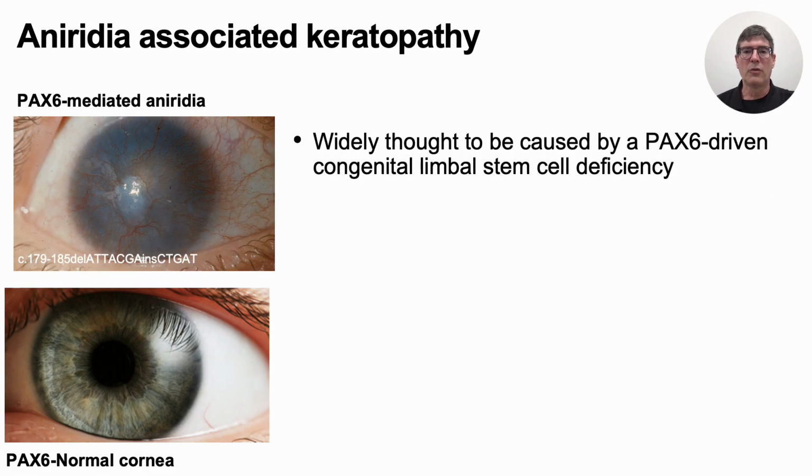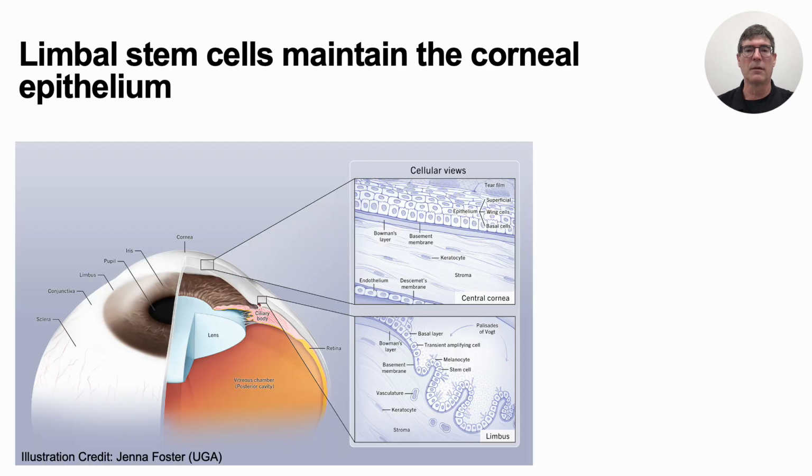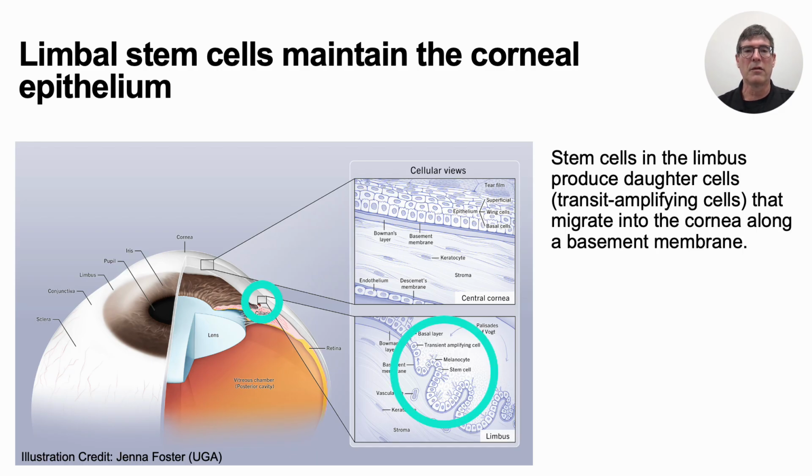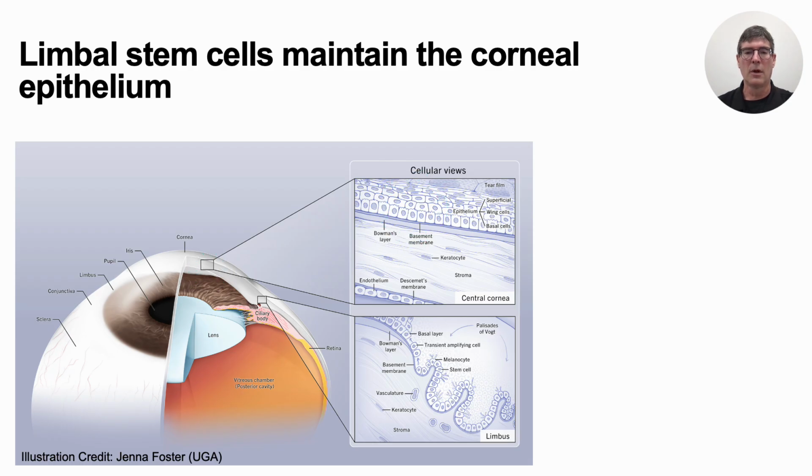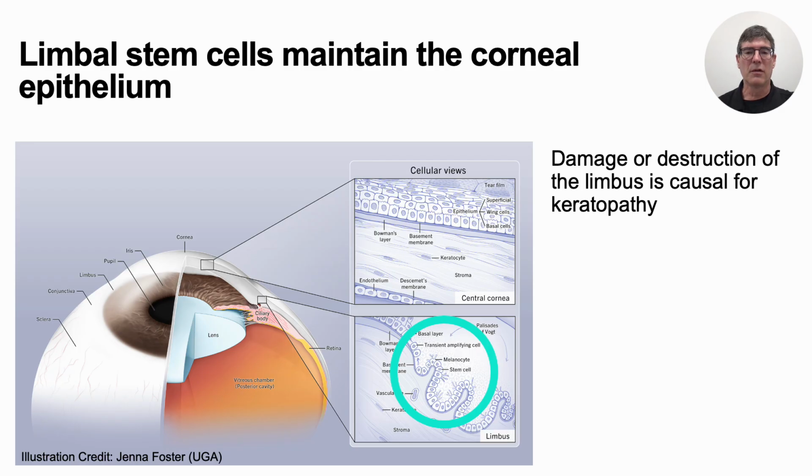As I mentioned in my opening remarks, aniridia-associated keratopathy is widely thought to be caused by a PAX6-driven congenital limbal stem cell deficiency. A population of cells located in the limbus, known as limbal stem cells, shown here in the circled areas, maintain the corneal epithelium. These limbal stem cells produce daughter cells known as transient amplifying cells that migrate from the limbus into the cornea. As they migrate, the transient amplifying cells differentiate into the basal cells of the corneal epithelium. Damage or destruction of the limbus is causal for keratopathy in PAX6 normal individuals.